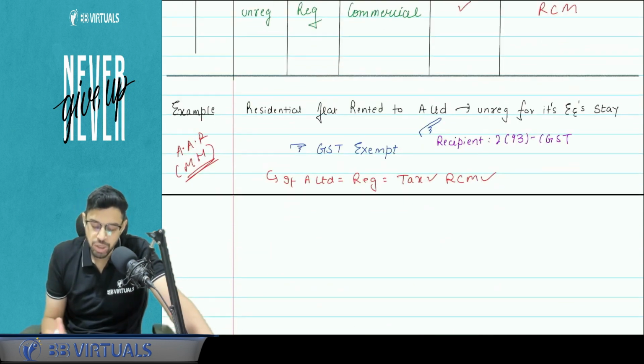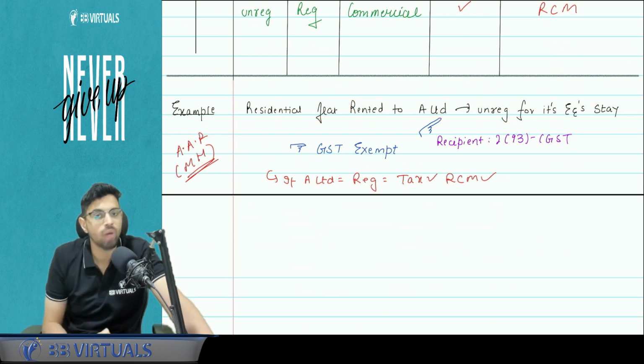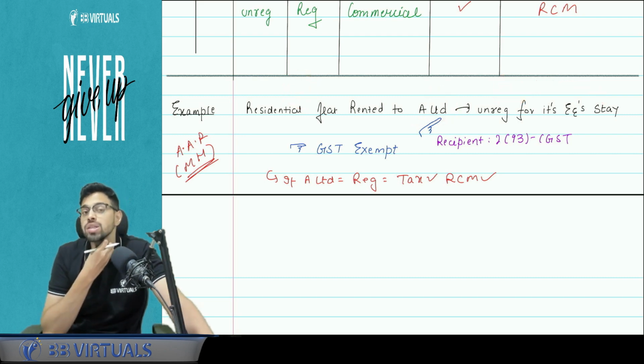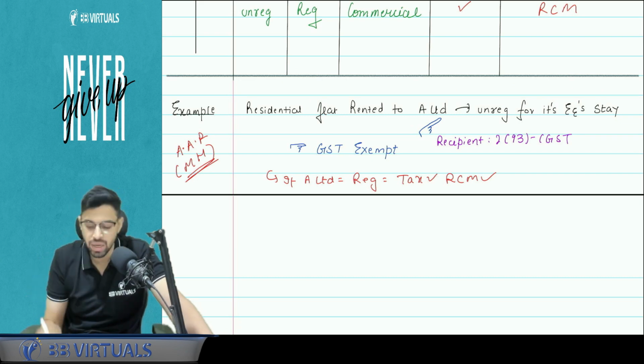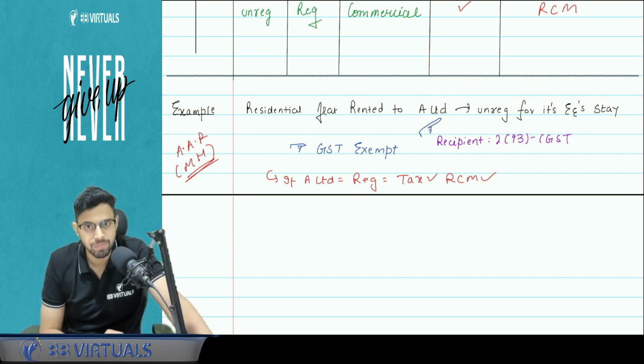One example, pay attention. A residential flat rented to A Limited, which is unregistered, for its employee stay. This will be exempt. Why? Apply the logic. Residential flat, residential purpose, employee stay, and the person is unregistered. It is nowhere written that the recipient must use it for residential purpose of itself. If that were the case, a company and its employees would obviously be separate persons. Clear?